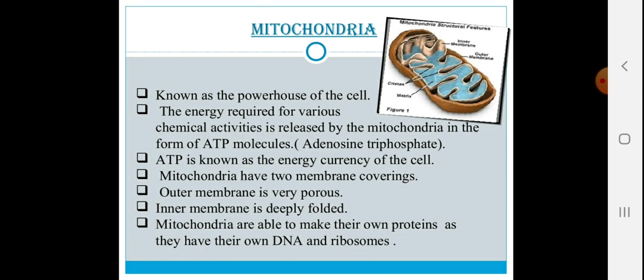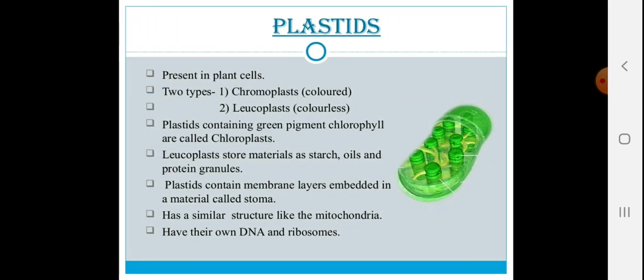Mitochondria are able to make their own protein as they have their own DNA and ribosomes. So, with the structure as well as with the function, mitochondria is quite unique by its nature. Remember, it has all the ATP stored inside the mitochondria, which will provide it ATP currency during the cell functioning. Let's talk about the plastids.